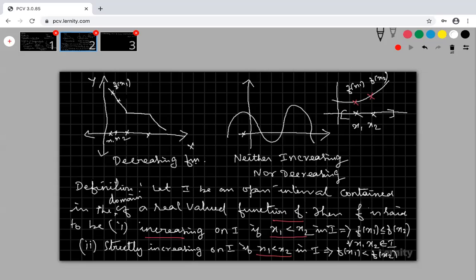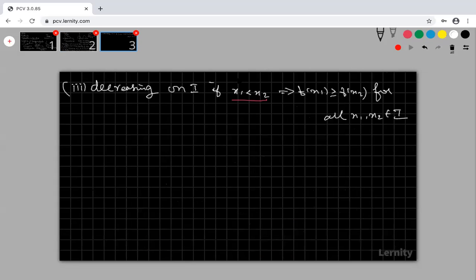My f of x1 is greater than or equal to my f of x2. This is a greater one, this is a smaller one. Only greater one I'm getting, sir. Why are you putting equal to, sir? Suppose you take the x1 and x2 here, this is where f of x1, this is where f of x2, both are equal, right? So therefore, this inequality is satisfied. Then the function is called a decreasing function, right?